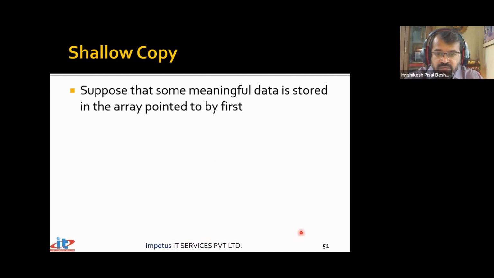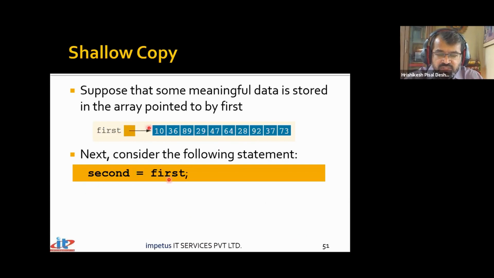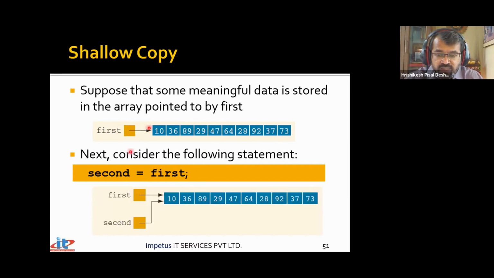Now, suppose we write a loop and store some values into that particular array, and I write a statement first equal to second. The moment I say first equal to second, what's going to happen here? What we are expecting is that the first array should get copied into the second array. But since these are pointers and they themselves are variables, what will actually happen is that the address that was stored in first, the same address will get stored into second. That means both these pointers will end up pointing to the same location in memory. So both these pointers are claiming ownership of this particular array now. We have two different pointers pointing to the same block of memory.